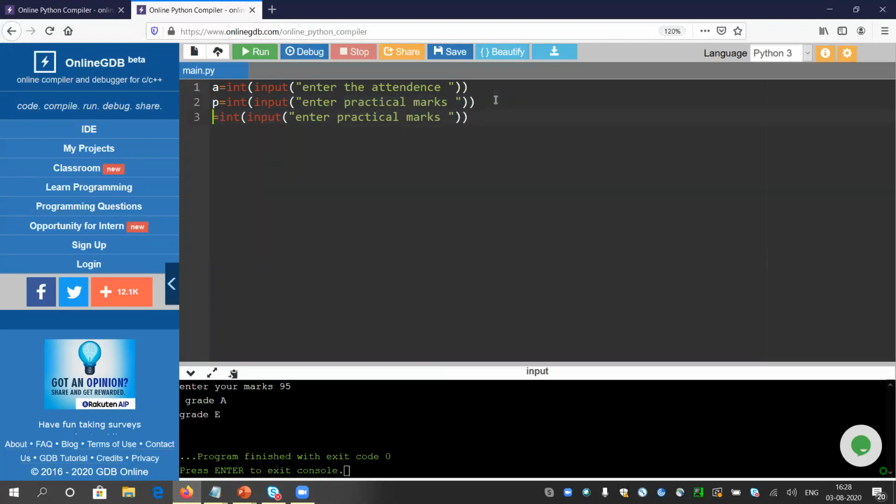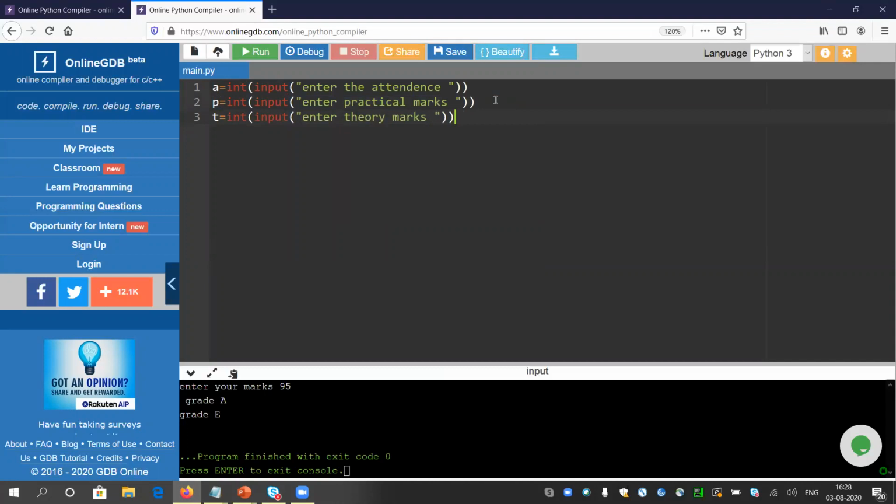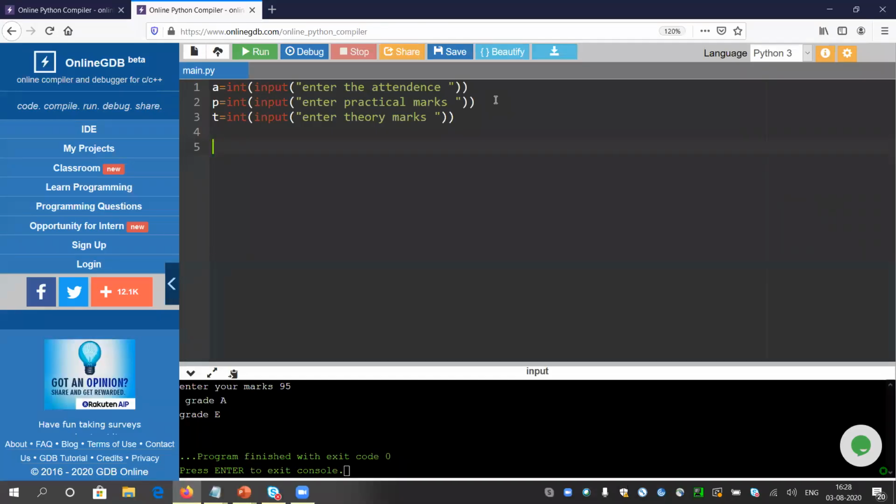It will be practical and theory T. Say, I am trying to give some meaningful names. Enter your theory marks. Okay. So now the condition of the school is you have to get everything. You have to get 80% attendance, 70% marks, and 60% marks, then only you will be admitted to your college or school.